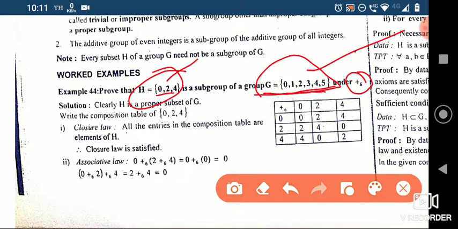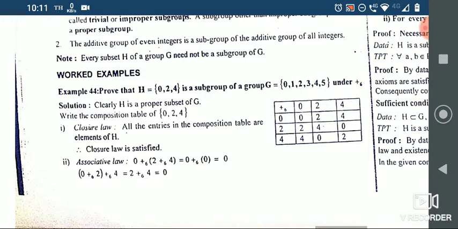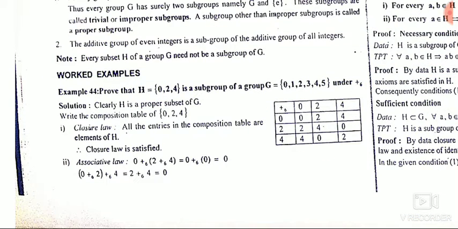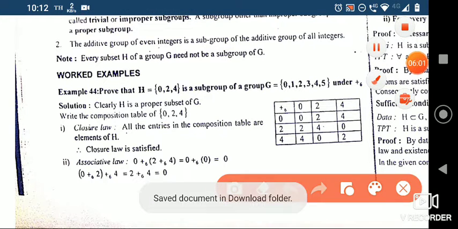To show that it's a subgroup, we need 2 points. One, this should be a subset of this. Is that true? Yes. Is 0 there? Yeah, 0 is here. 2, yeah, 2 is there. 4 is also there. So it's a subset, a proper subset. H is a proper subset of this whole set G.